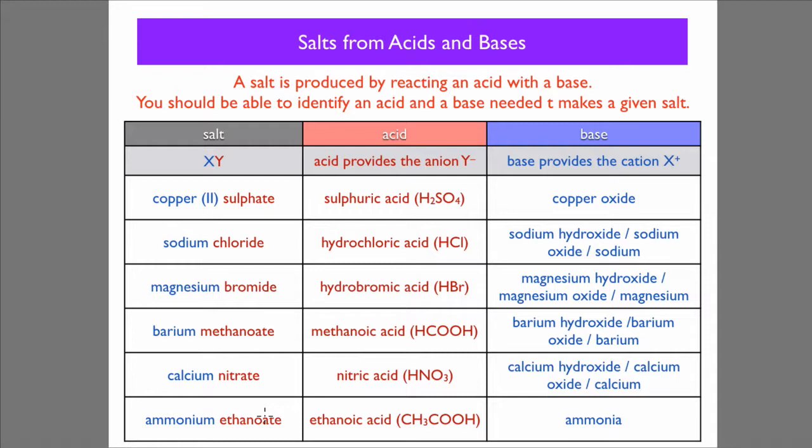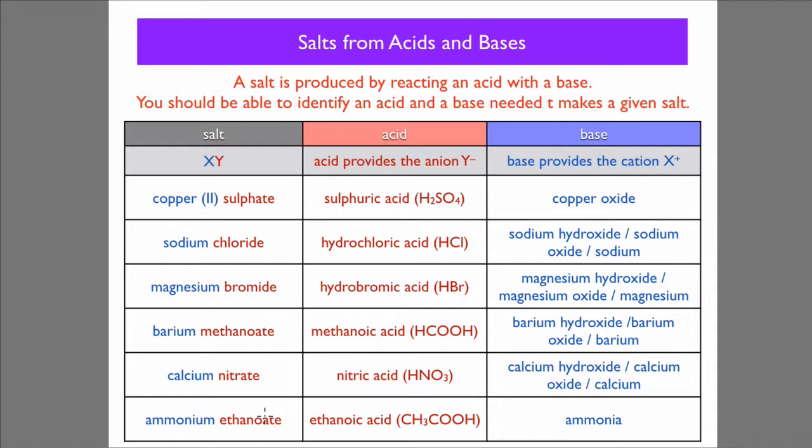And for sulfate, sulfuric acid would be where the anion comes from. For sodium chloride, the base could be sodium hydroxide, sodium oxide, or sodium itself, sodium being far more reactive than copper. And it's a chloride, so hydrochloric acid would be the acid.